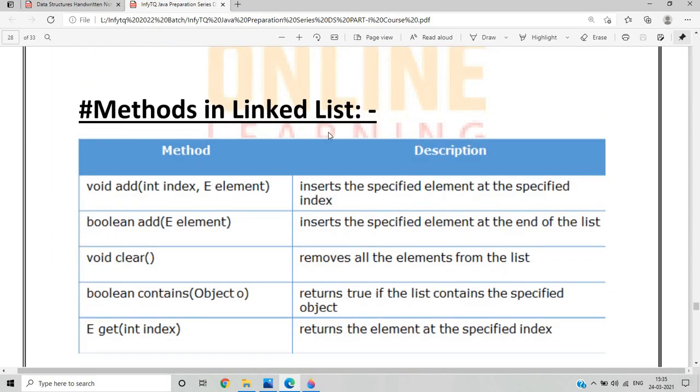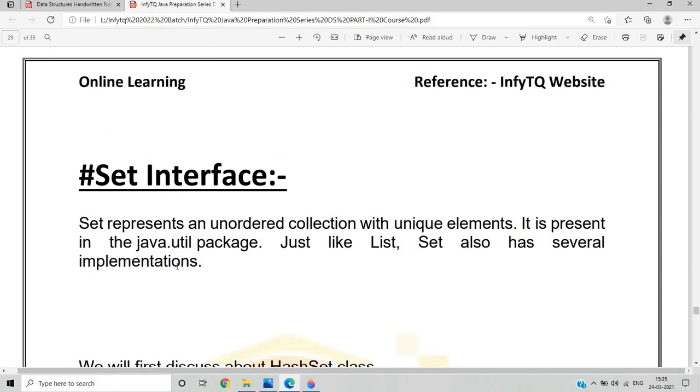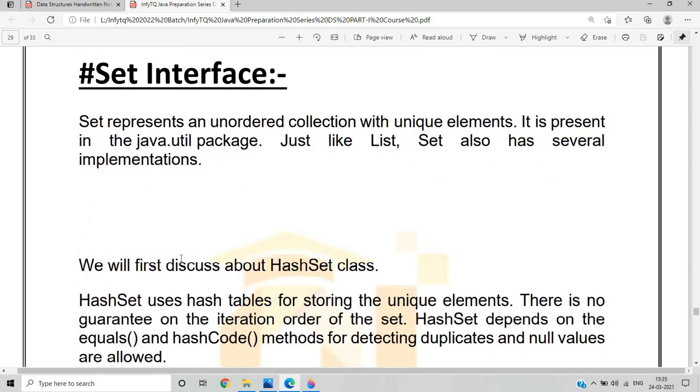So what are the methods in LinkedList? There are also some methods in LinkedList that are important to know. These methods are sometimes asked in the exam, but most questions are asked from linked list, stack and queue. This is the theoretical part. So what do we mean by the Set interface? As we know, a Set does not allow duplicate data.